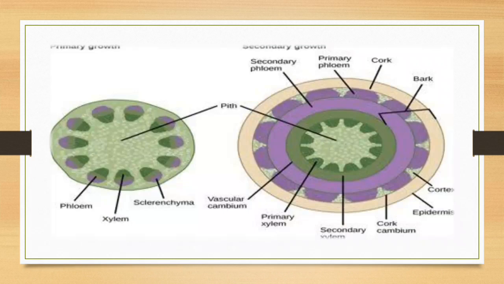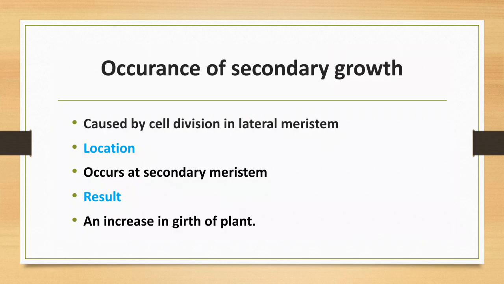You can observe here in the diagram primary growth, girth of stem, or secondary growth, girth of stem. Occurrence of secondary growth: it is caused by cell division in lateral meristem location. They occur at secondary meristem and result in an increase in girth of the plant.